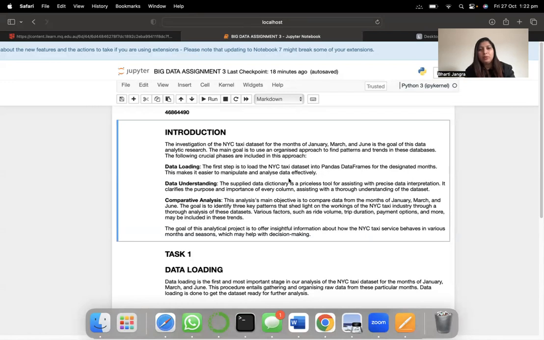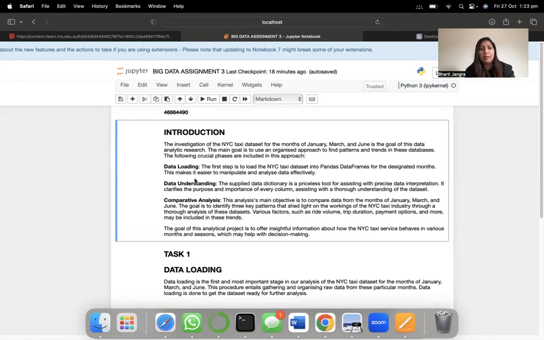The first step is to load the New York City taxi dataset into pandas data frames for the designated months. This makes it easier to manipulate and analyze data effectively. Then comes data understanding. The supplied data dictionary is a tool for assisting precise data interpretation. It clarifies the purpose and importance of every column, assisting with a thorough understanding of the dataset. Then we'll move on to comparative analysis.